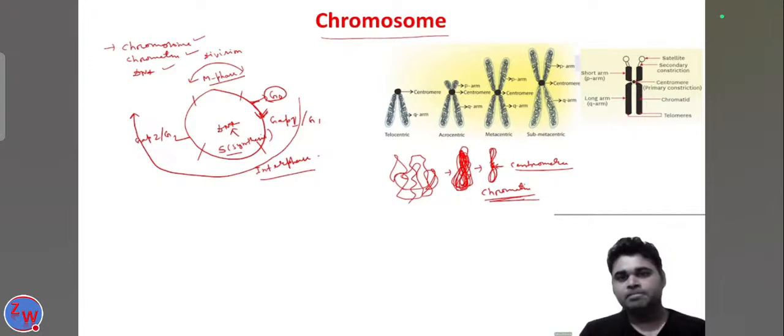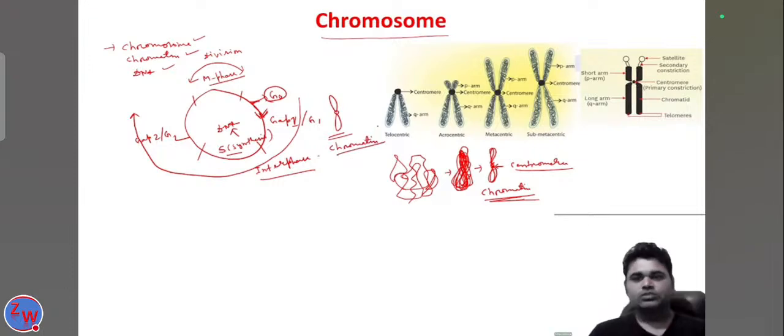So in gap 1, the structure of the chromosome looks like this, and this is called the chromatin. What is the difference between the DNA and the chromatin?